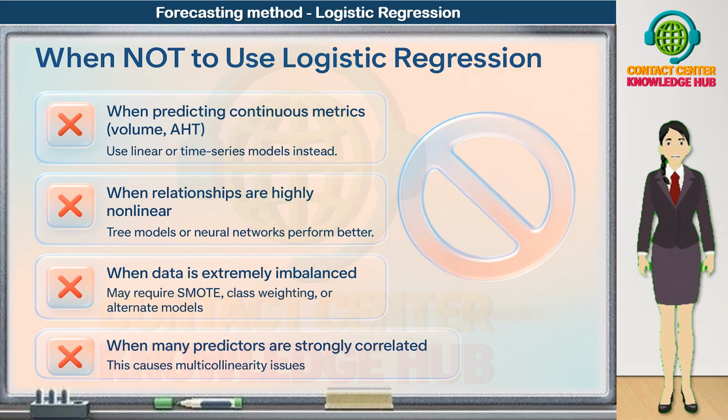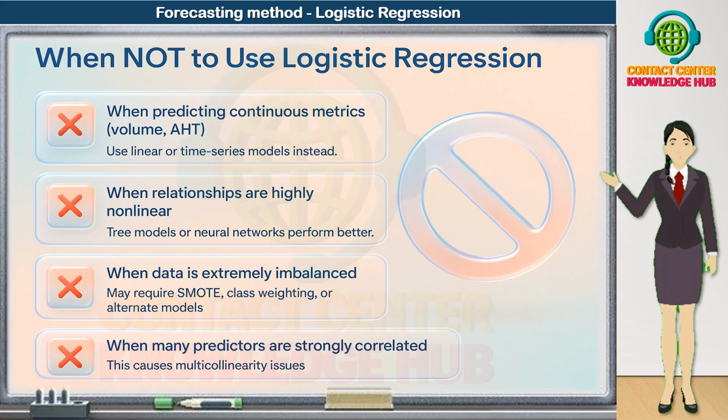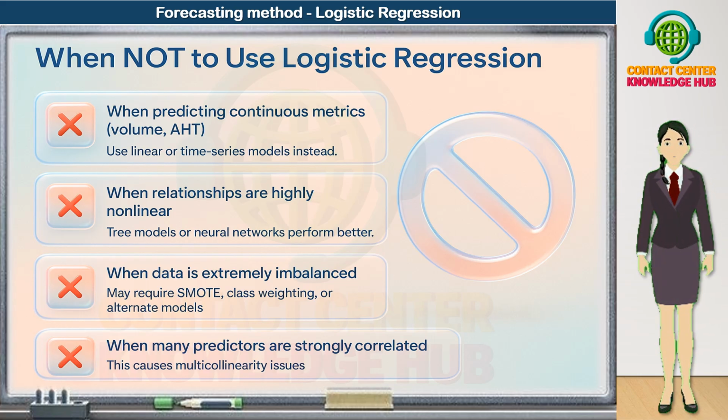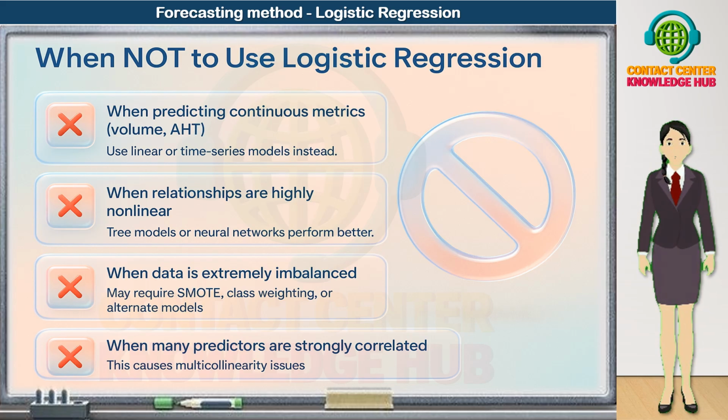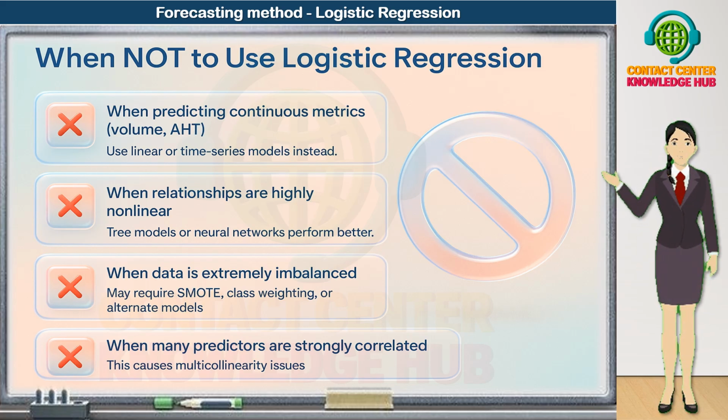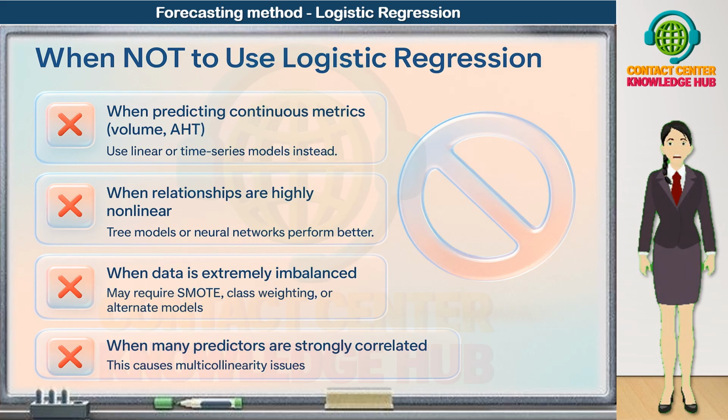Second, avoid logistic regression when relationships are highly nonlinear. Logistic regression assumes a fairly smooth, S-shaped relationship between the predictors and the event probability. If the true pattern is very complex or highly nonlinear, then tree-based models, ensemble methods, or neural networks will usually perform better.